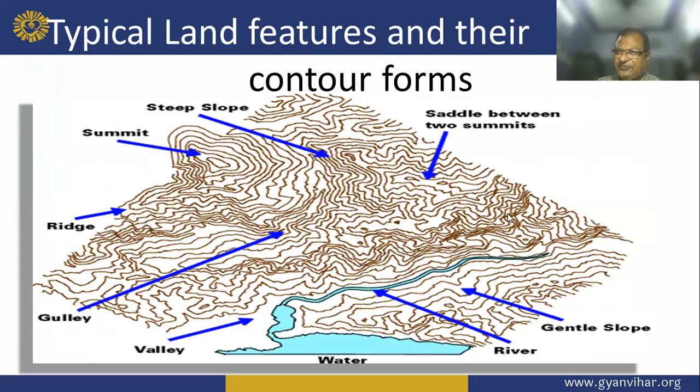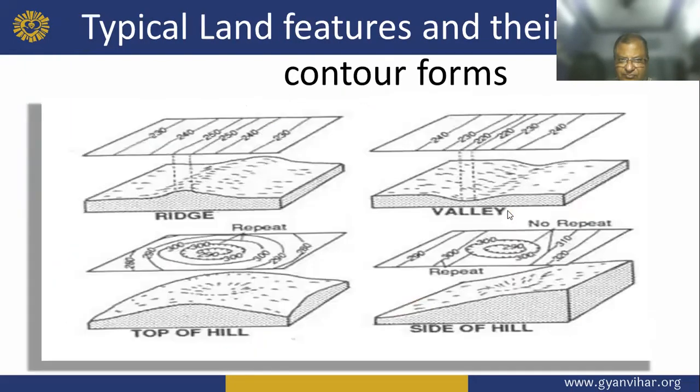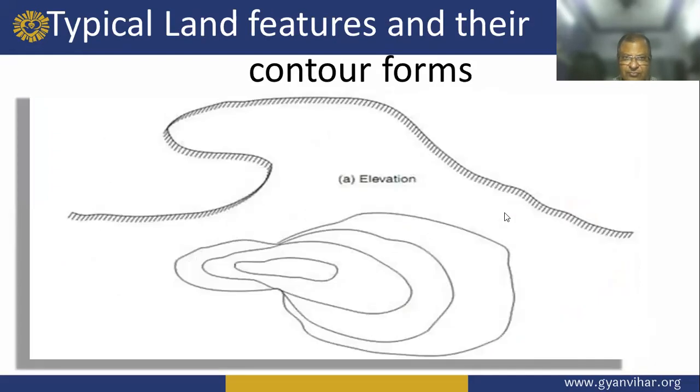This is a typical land feature and its contour form.